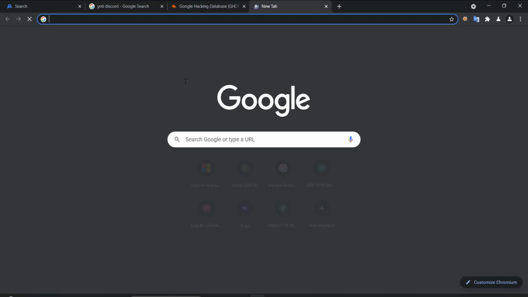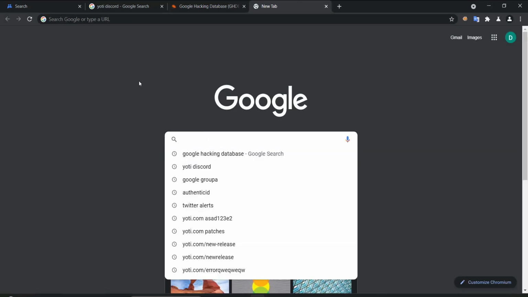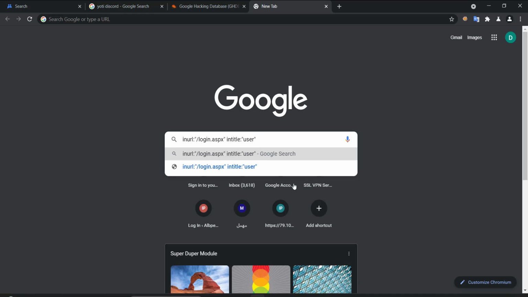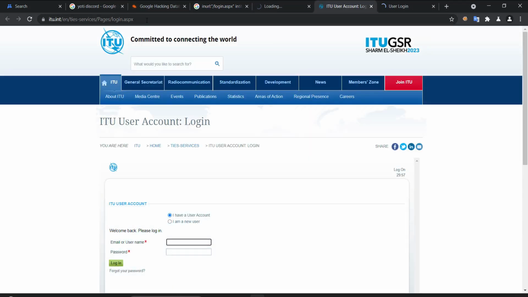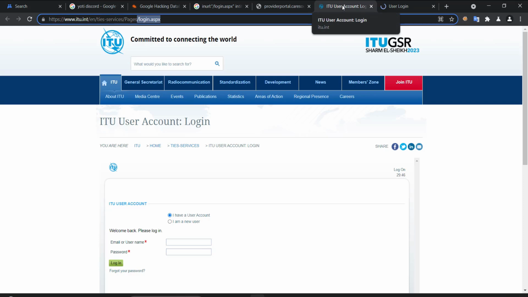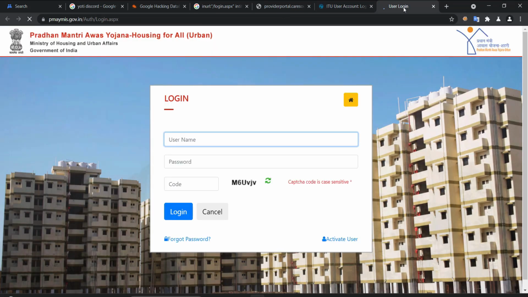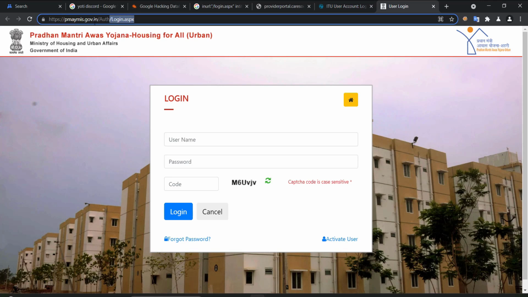If we copy this, we paste it here. Actually, you need to paste it in Google, not in the URL here. So we paste it and make sure it is Google search, because it is a Google database. We are now seeing any domain with login.aspx, and the title is called user. Let us visit a couple of sites. Here we are seeing, as I told you, login.aspx, and inside the title there is the word user. You can see ITU user. User should be above because we need a user login, and here user login as well, and you can see that in the URL there is login.aspx.